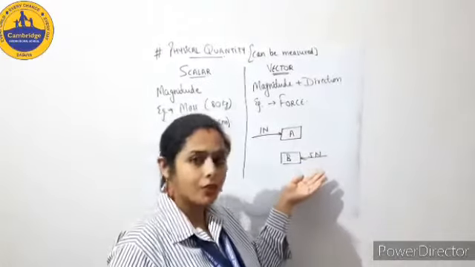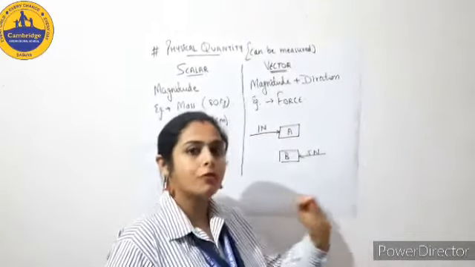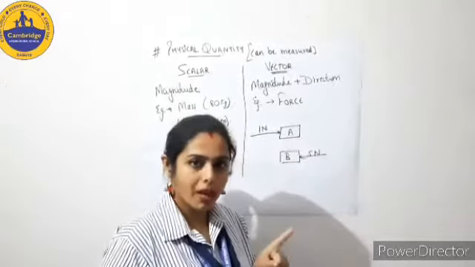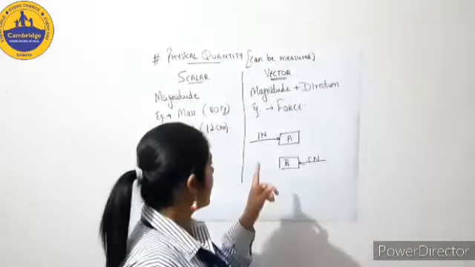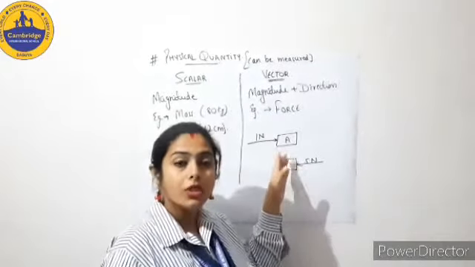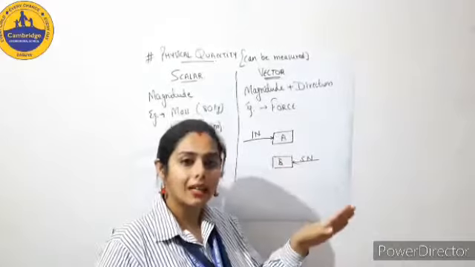On B, 5 Newton force is applied, so it will move more compared to block A. So this is based upon magnitude plus the direction in which you apply force. The object will definitely move in that direction.